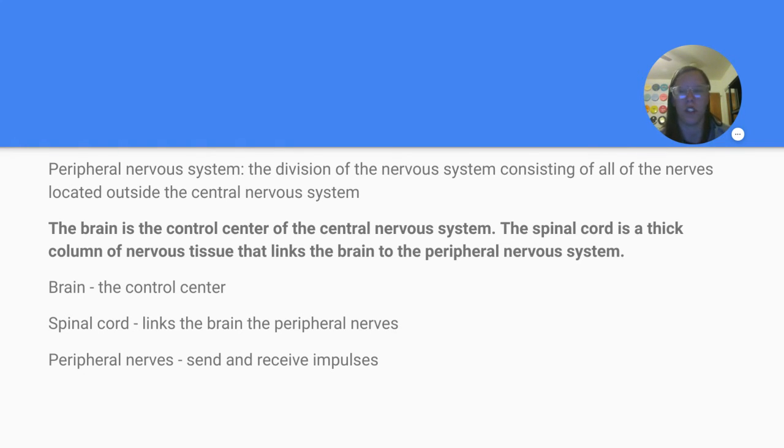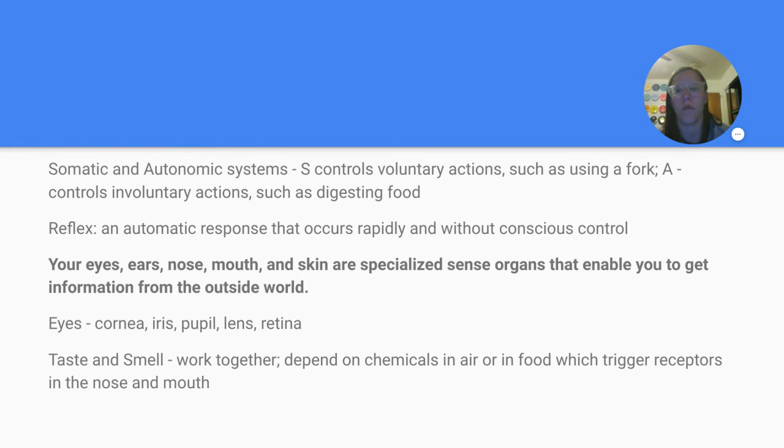And you have the somatic and autonomic systems. The somatic controls voluntary actions, like using a fork, and the autonomic controls involuntary actions, such as digesting food. A reflex is an automatic response that occurs rapidly and without conscious control. Your eyes, ears, nose, mouth, and skin are specialized sense organs that enable you to get information from the outside world. So your eyes, you have a cornea, iris, pupil, lens, and retina.